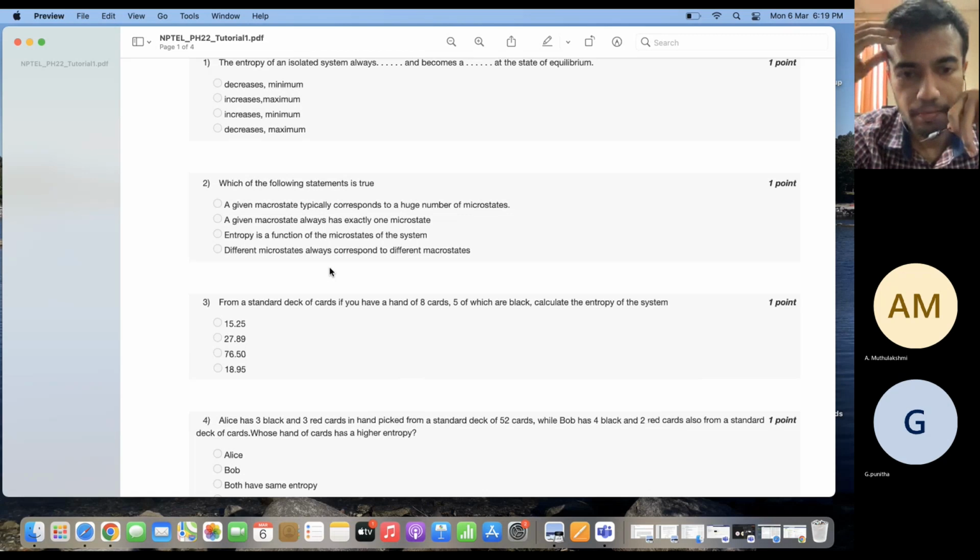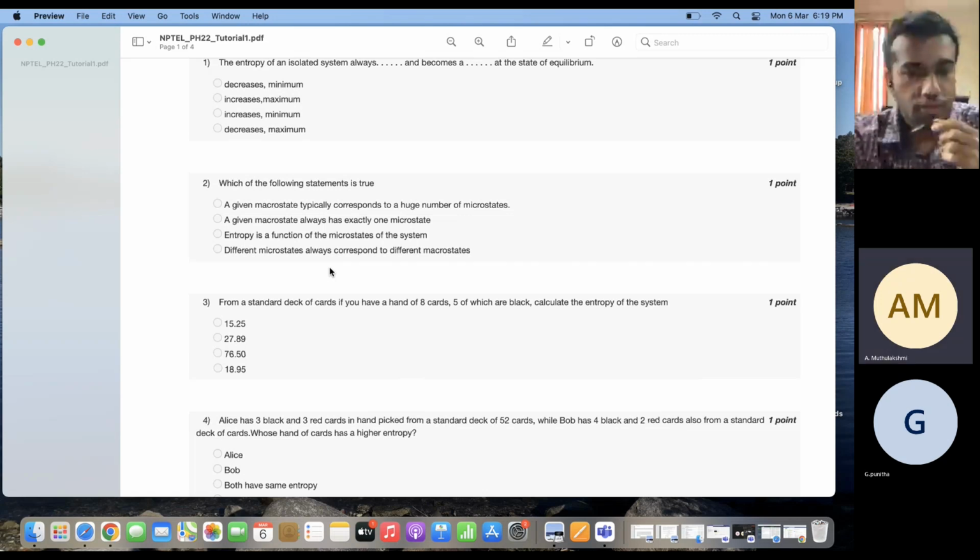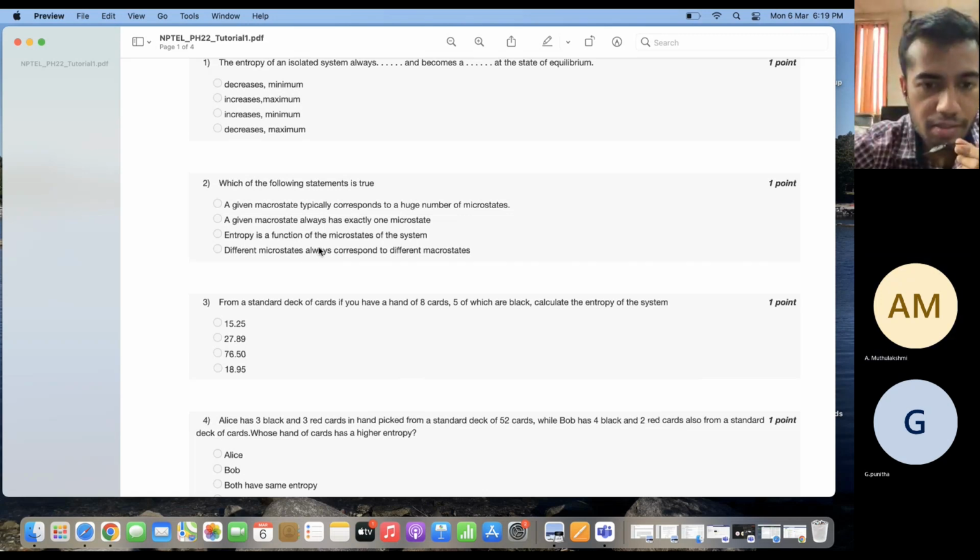Each of these arrangements is a microstate, and the entropy is what comes out of those microstates. So it is a macroscopic property of the system. It is not a function of the microstates, because my set of cards will always have the same entropy.